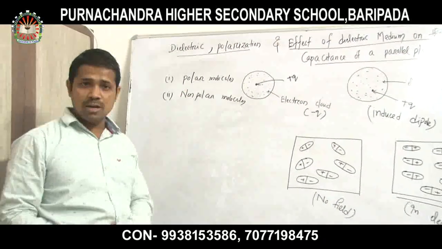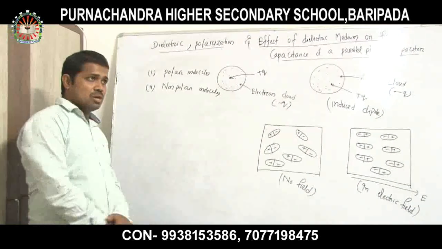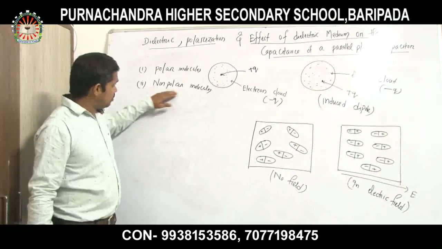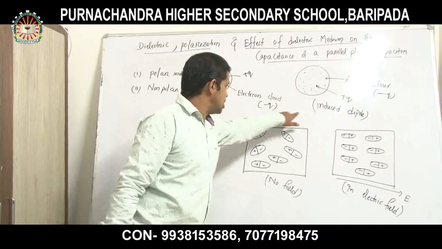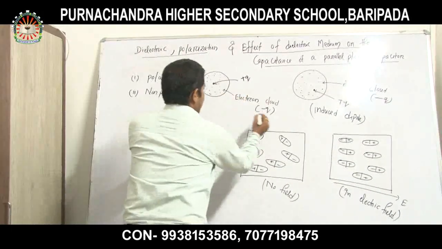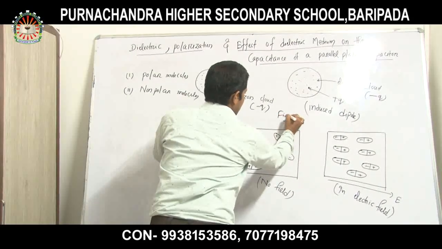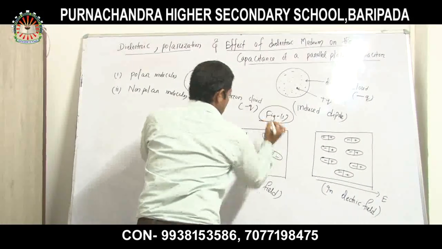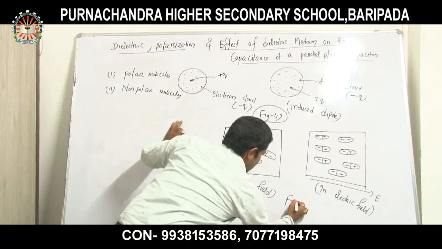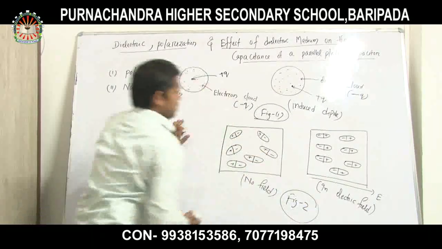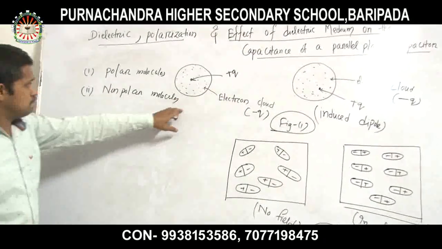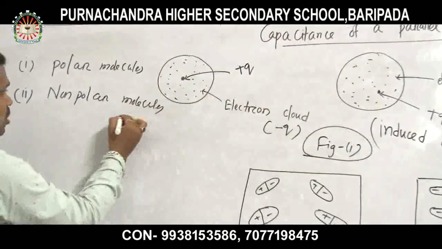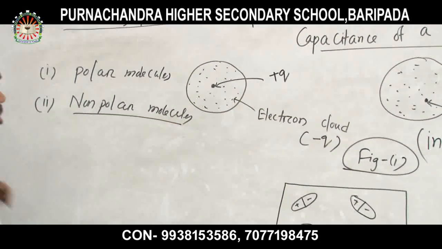In the non-polar molecules, remember, this is your figure 1. This pair, I will name it figure 1. The one below, I will name figure 2. Look at figure 1. Figure 1 is the notation or description of the non-polar molecules.